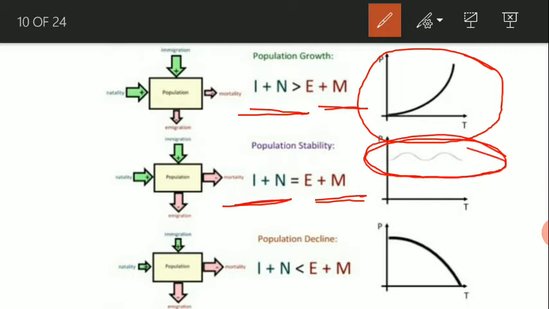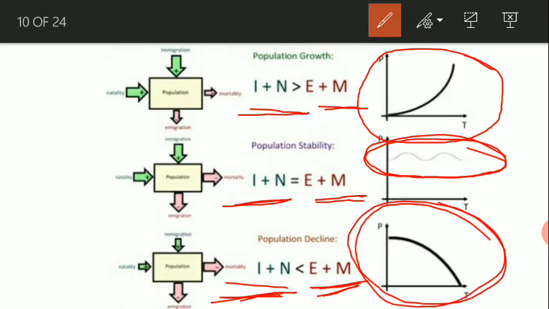In the third case, if the positive factors are lower than the negative factors, then the population gradually declines in size, and that is known as a declining population. With time, depending upon the factors, the size of the population gradually changes.